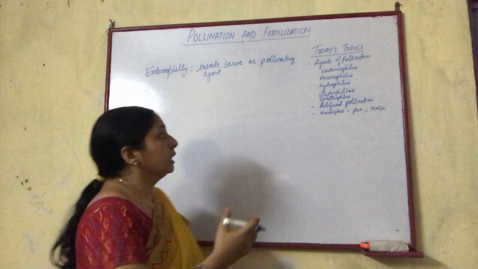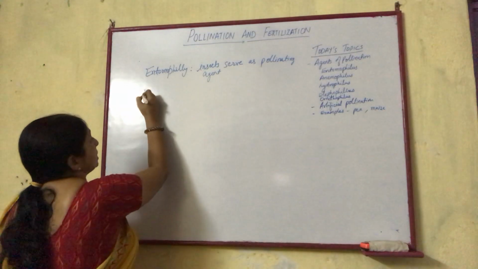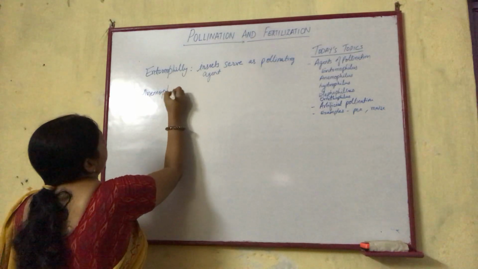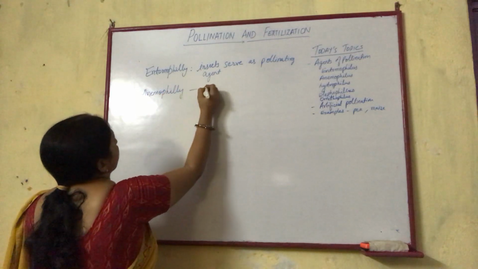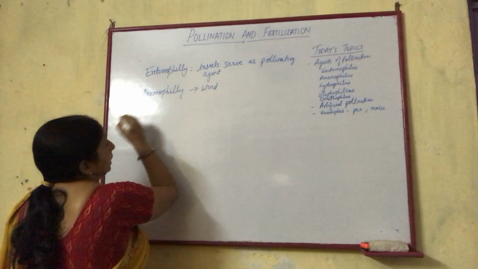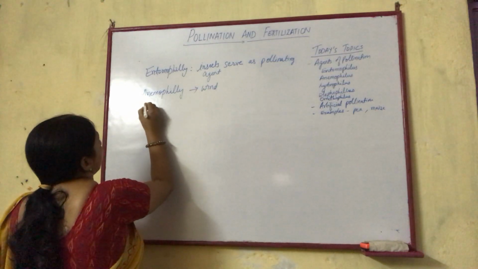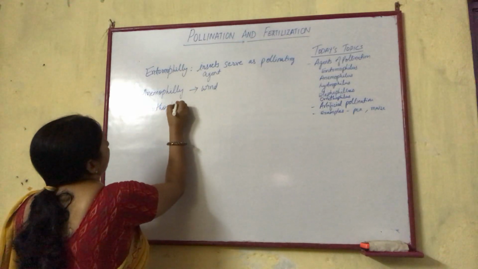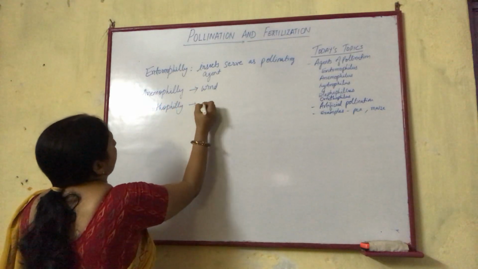Next is anemophily, where the pollinating agent is wind. Then next is ornithophily, where the pollination is by birds.